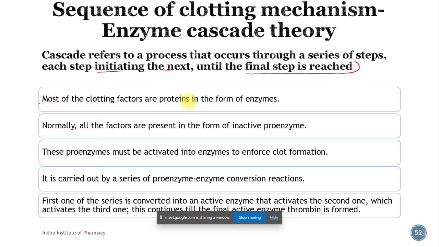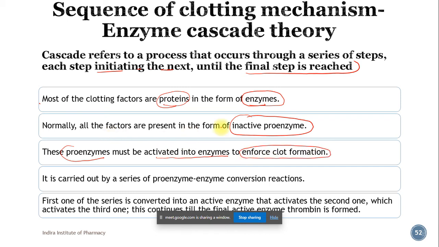Most of the clotting factors are proteins in the form of enzymes. Biochemically, they are proteinous in nature. Normally all the factors are present in the form of inactive proenzymes, so they are inactive in normal blood. These proenzymes must be activated into enzymes to enforce clot formation.